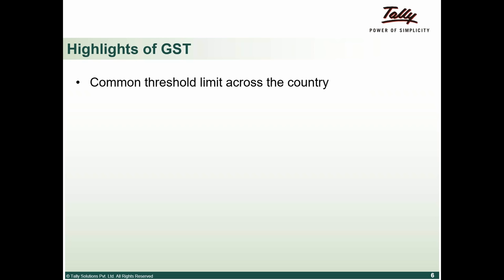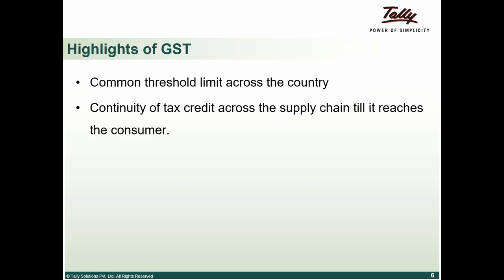Now, the moment we talk about GST, one thing we'll have to keep in mind is that the full form is goods and services tax, right? So the threshold limit is going to be applicable for goods and services. Somebody could be only supplying goods, somebody could be only supplying services, or both. So the threshold limit will take into consideration the total aggregate turnover. That's one big major change that is happening, and which is a very, very good change as far as businesses are concerned, right? So next is the continuity of tax credit across the supply chain till it reaches the consumer.